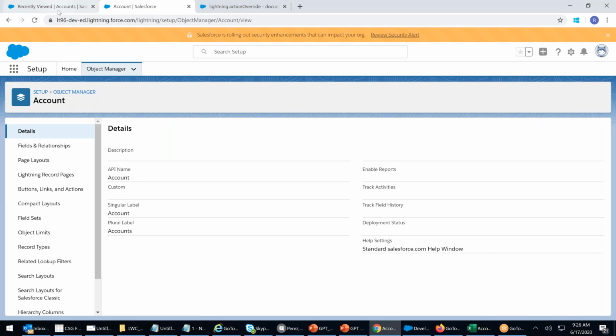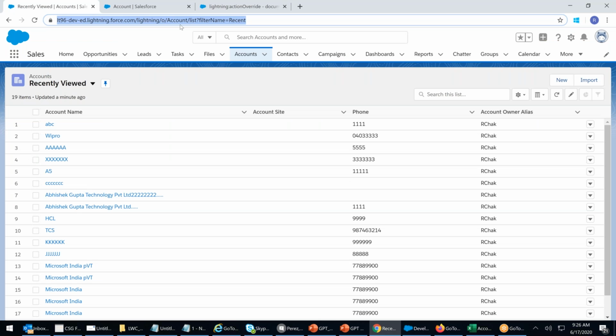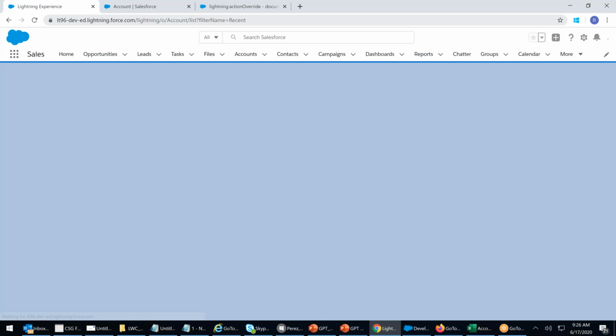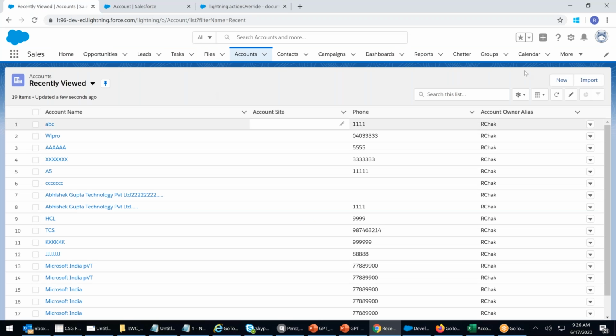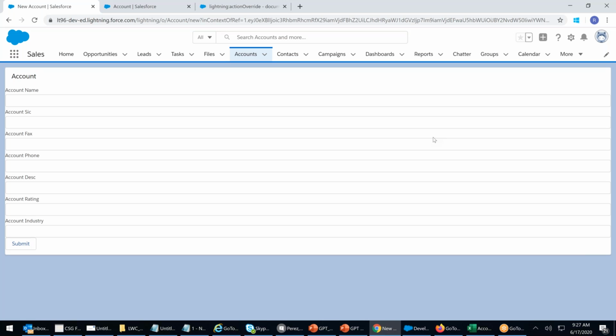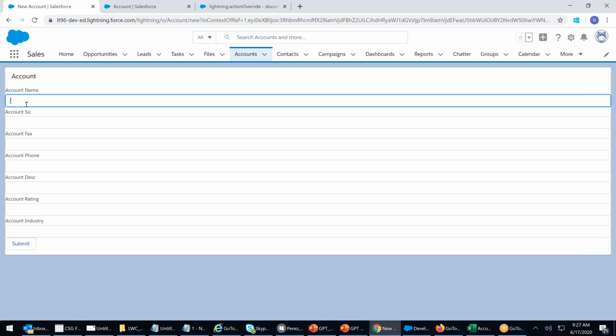Next time anybody goes to account and clicks new, they can override the default buttons available. Default button available in account. I click on new. System will load my component. You see that? System will load my component.